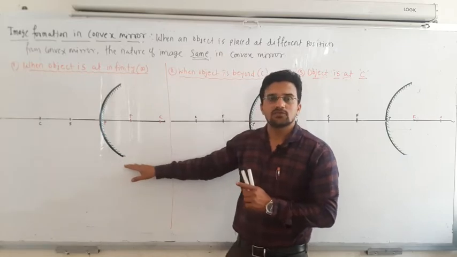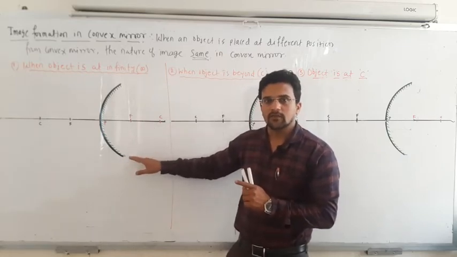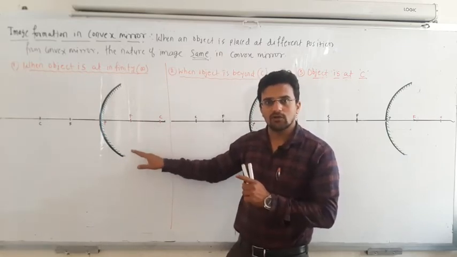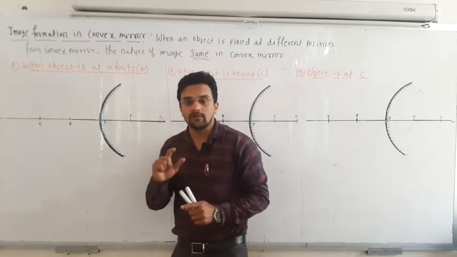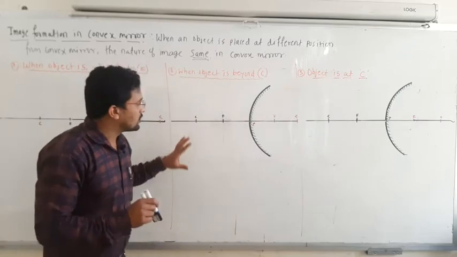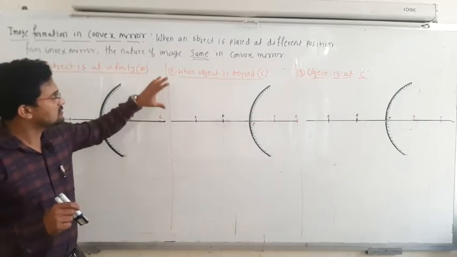So nature of the image means what? You have to tell whether the image is real or virtual, inverted or erect. And what about the size of the image? Okay, so the same thing we are going to see now for the convex mirror.